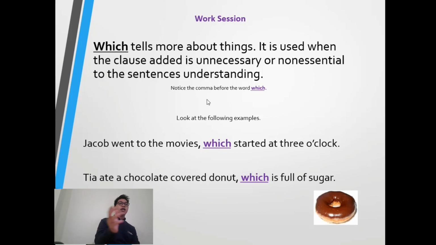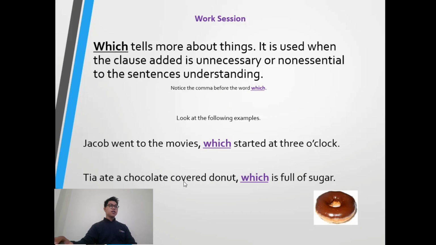It's used when the clause adds unnecessary or non-essential information to the sentence's understanding. Notice the comma before the word which. So before which we put a comma. For example: Jacob went to the movies, which start at eight o'clock. So which talks about the movies, it describes the movies. So which talks about things, including the movies, the bioscope, also the theater.